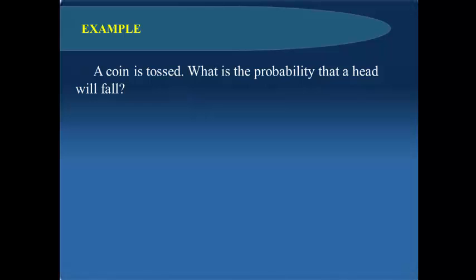Example, a coin is tossed. What is the probability that the head will fall? S is equal to, that is the sample space, a head or a tail. The event we're looking for is to get a head. N of the sample space is 2.